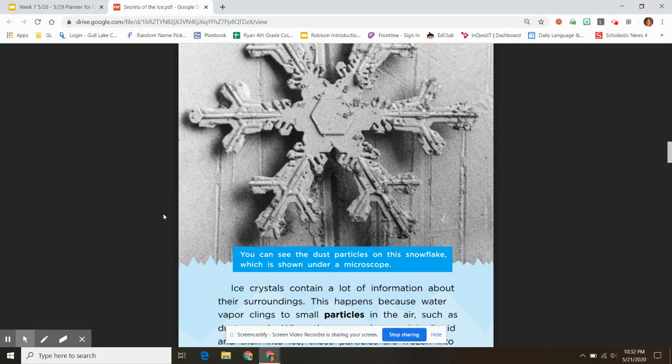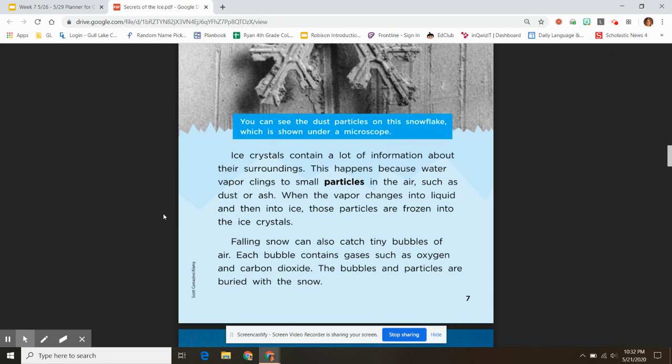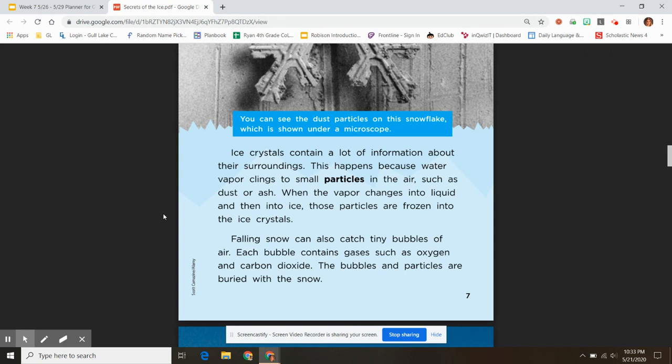Ice crystals contain a lot of information about their surroundings. This happens because water vapor clings to small particles in the air, such as dust or ash. When the vapor changes into liquid and then into ice, those particles are frozen into the ice crystals. Falling snow can also catch tiny bubbles of air. Each bubble contains gases such as oxygen and carbon dioxide. The bubbles and particles are buried with the snow.